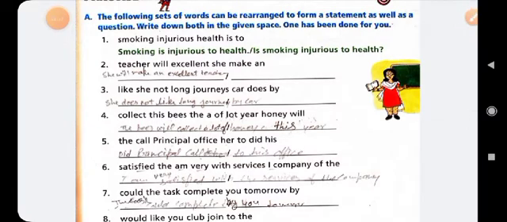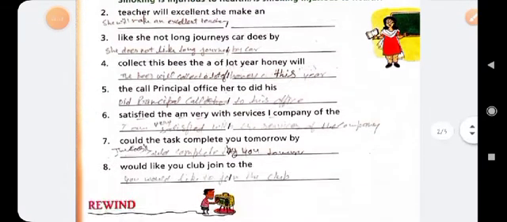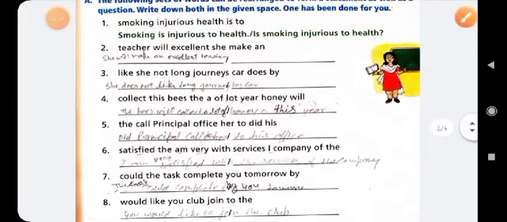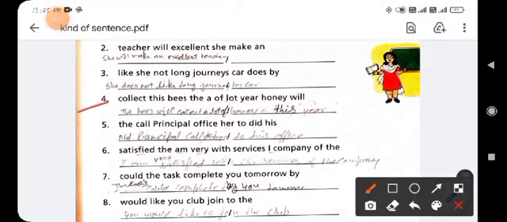Clear? Next is option number 4. Collect, this, bees, a, lot, year, honey, will. So first you change this into an assertive sentence: the bees will collect a lot of honey this year.